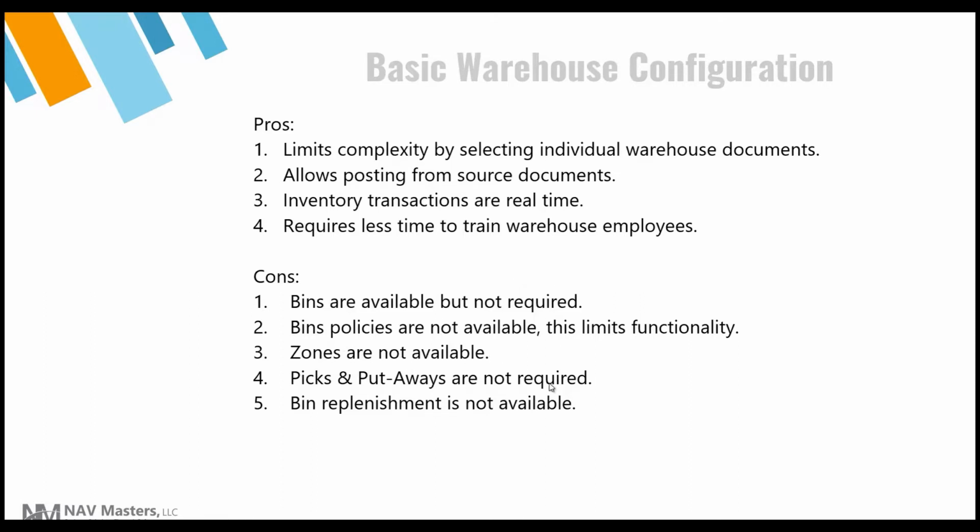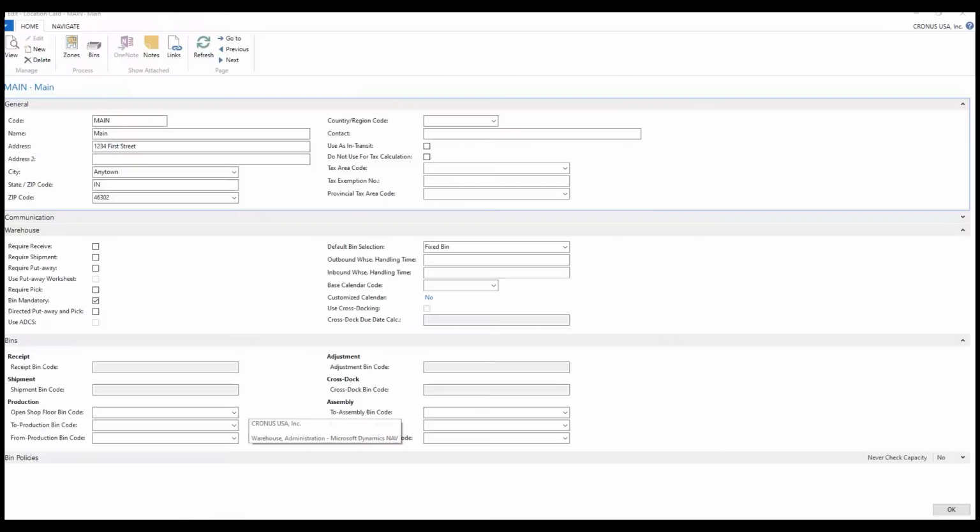Zones are not available. Picks and putaways are not required. They're optional. I can use them or not use them. And there's a very nice feature in the advanced warehousing system that will allow me to replenish bins based upon a min-max, and that's not available with a basic warehousing configuration.